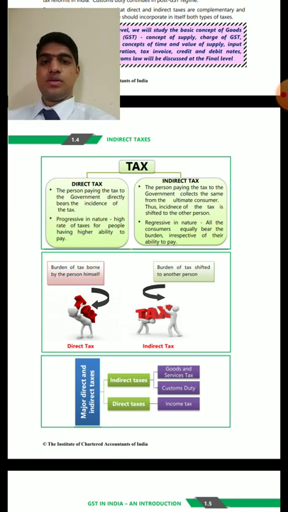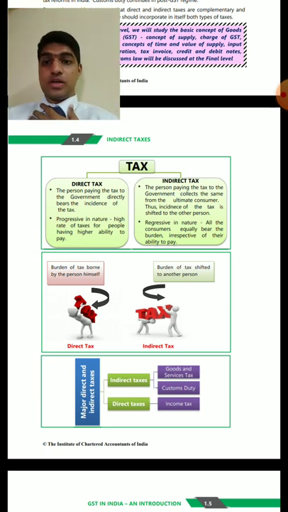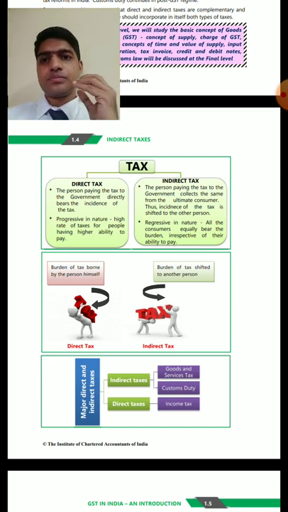Indirect tax: the person who has the burden of taxation is not the person who pays the tax. Earlier I gave an example of a customer. I am a customer buying materials from various shops. When I purchase this material, I pay the price of the commodity.